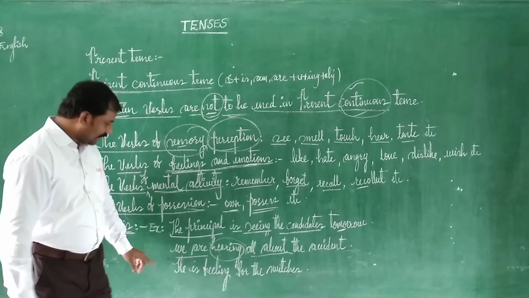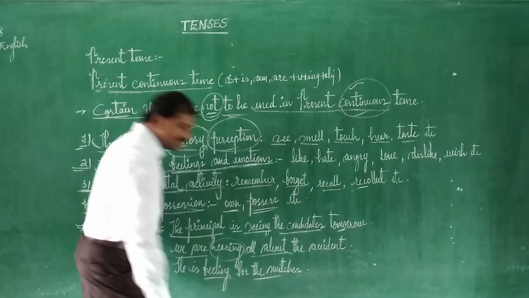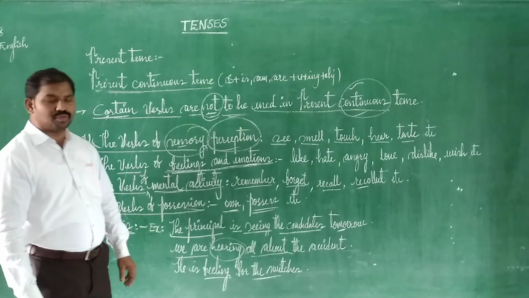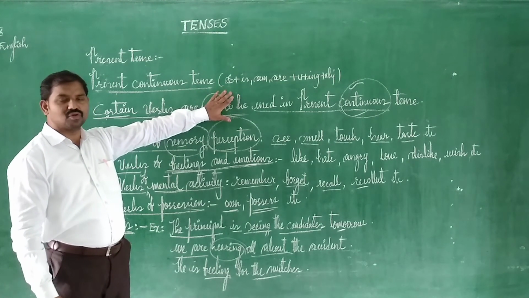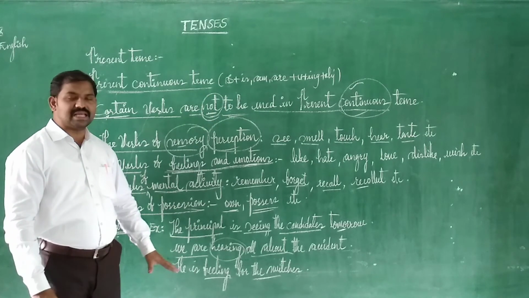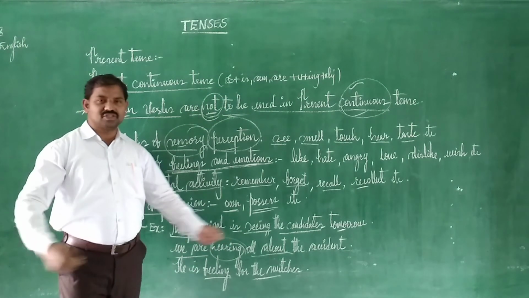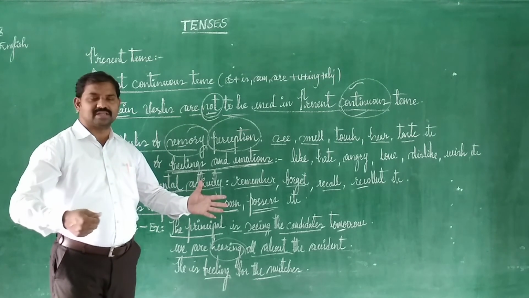So this is one. And the last one: "He is feeling for the switches." Sometimes whenever you are in a dark room, as soon as you get up, we try to find where the switches are to switch them on. Really, it does not mean that you are feeling as in movie songs, where people show the hero, heroine, or someone.